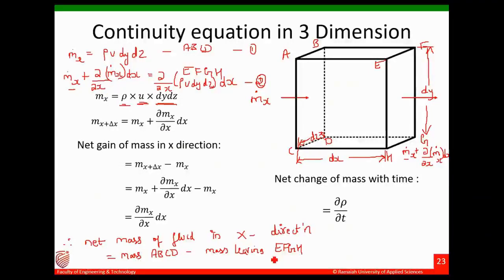So this will be equal to rho u dy dz minus rho u dy dz minus, this one will become minus into plus minus into dou by dou x of rho u.